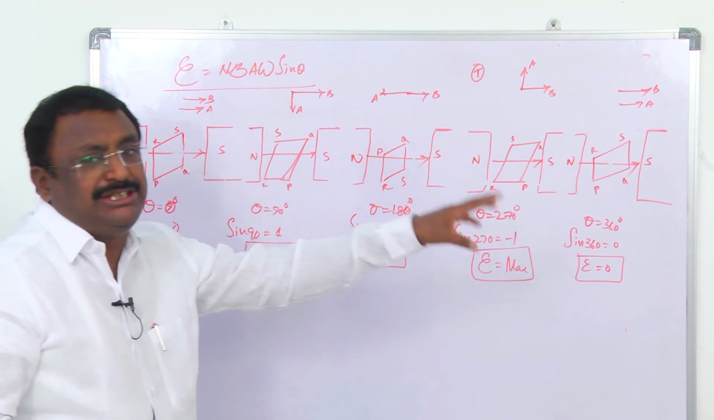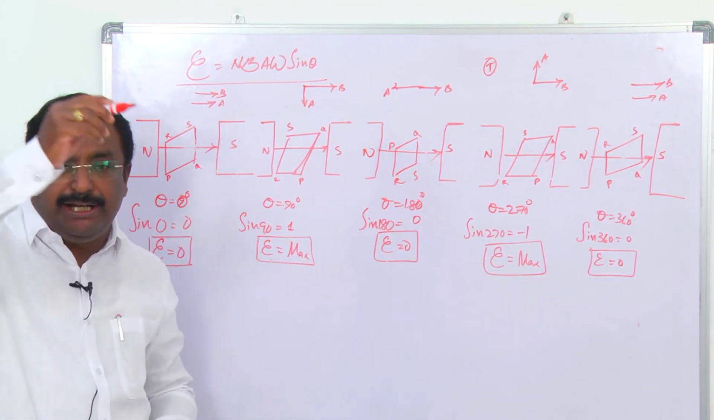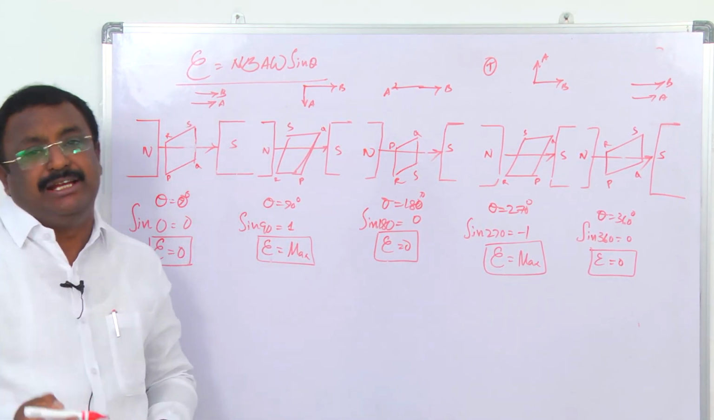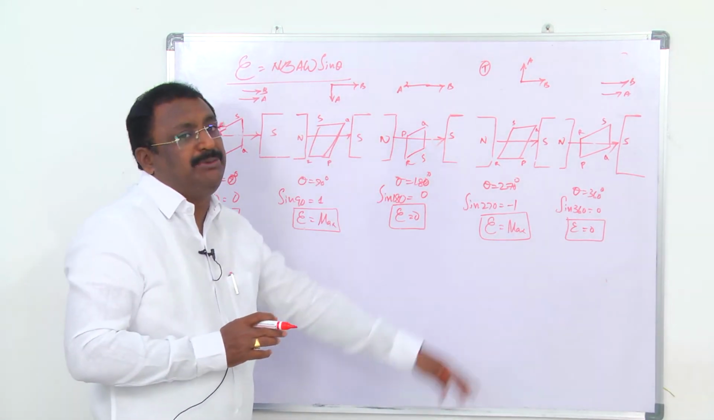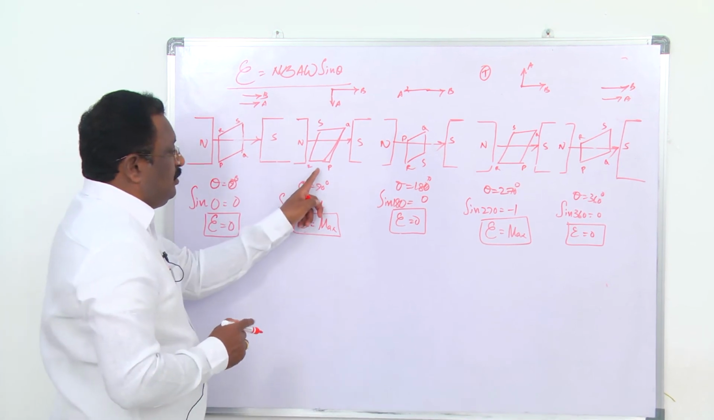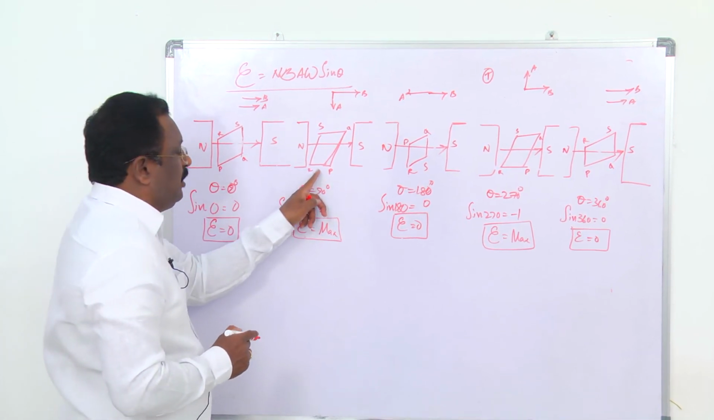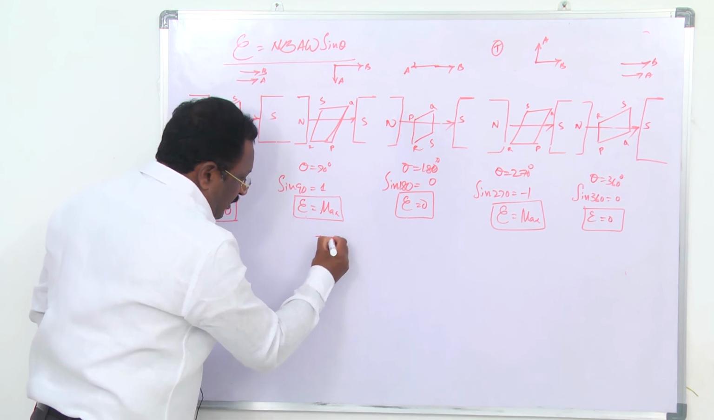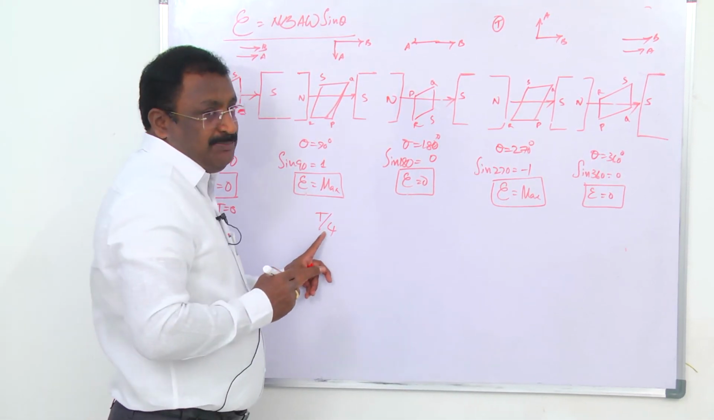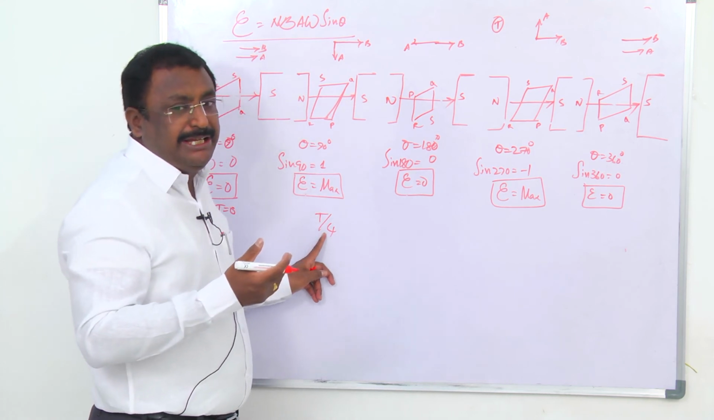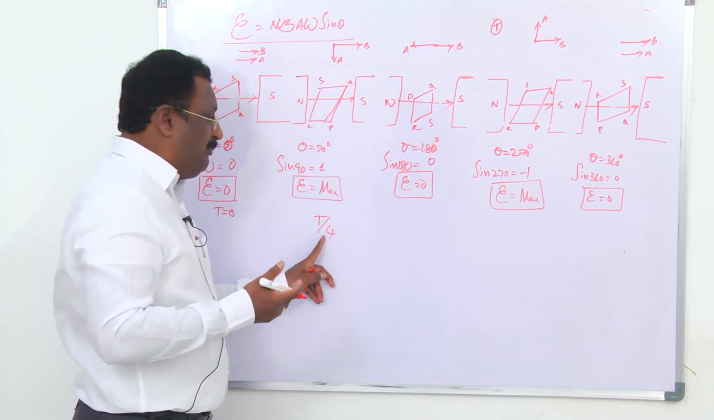When the coil is rotated through 360 degrees, the time taken by the coil is called the time period, which is shown by capital T. Now, when the coil rotates through 90 degrees, how much time will it take? T by 4. After making 90 degrees, the time taken by the coil is 1 by 4th of the time period.